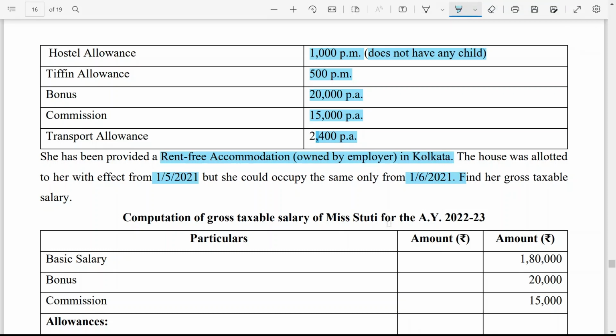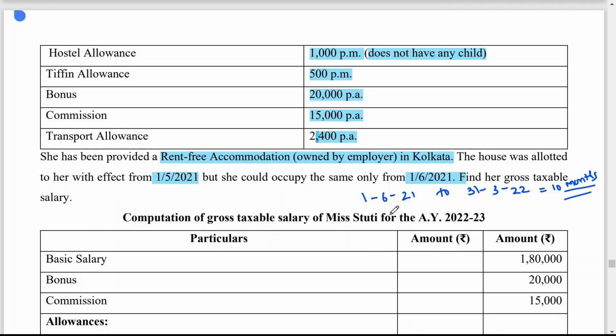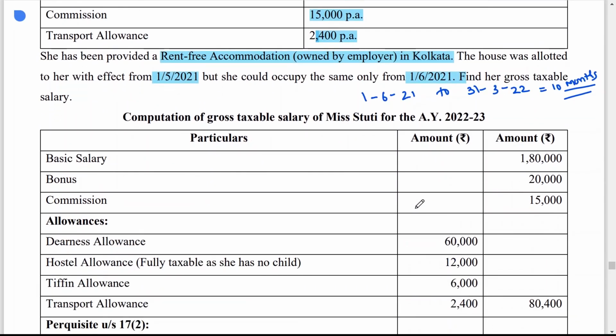So whenever you are calculating salary, you have to find out salary from 1st June 2021 to 31st March 2022. That is 10 months. So whenever you are calculating any benefit, you have to convert that benefit for 10 months only, because whenever you are calculating rent free accommodation, you have to consider the period for which he or she is occupying the house. Here she is occupying the house only for 10 months, so you have to find out the value accordingly.